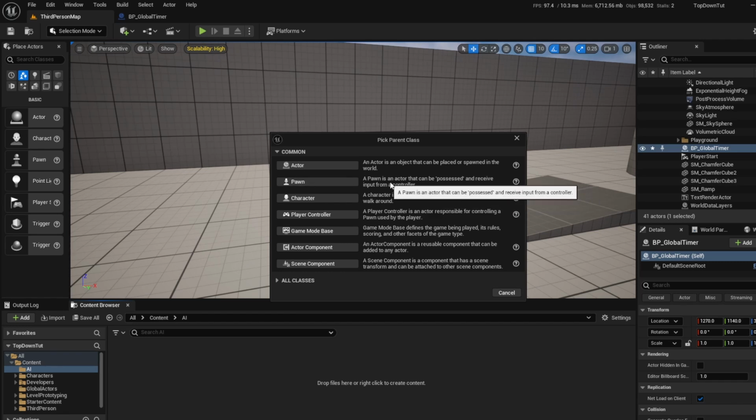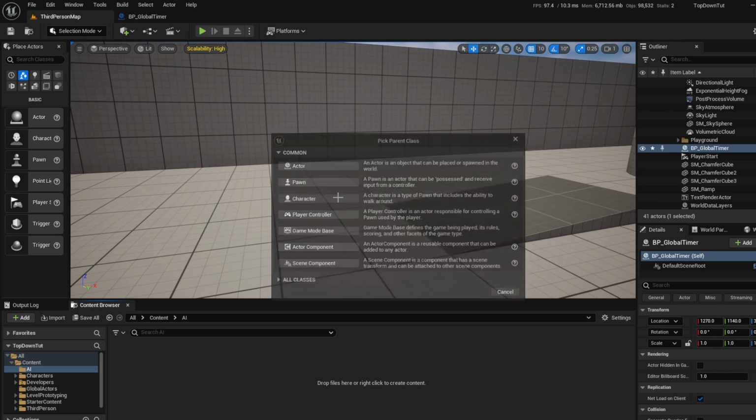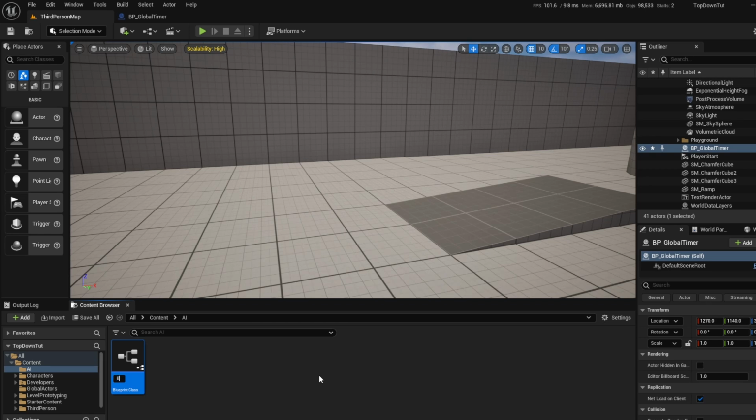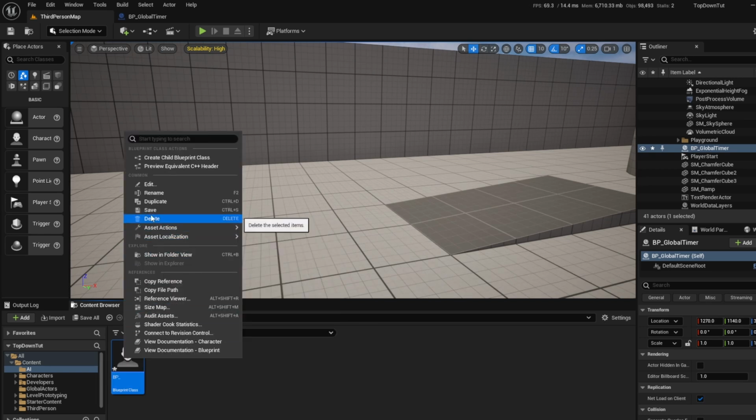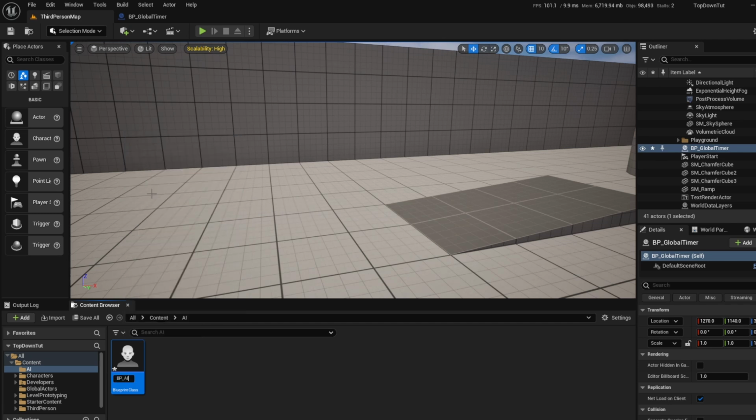A pawn is a type of actor that can be possessed, which means that it can be moved about by a player or a controller, including AI. And a character is a type of pawn. So there's actor, pawn is a type of actor, character is a type of pawn, and they have the ability to walk around. Well, that's pretty useful to me, especially if I want to make an AI. So let's just click on character. Again, since this is a blueprint, we're going to do a BP underscore. Oops, someone changed that for me. And then we'll just call it AI master.